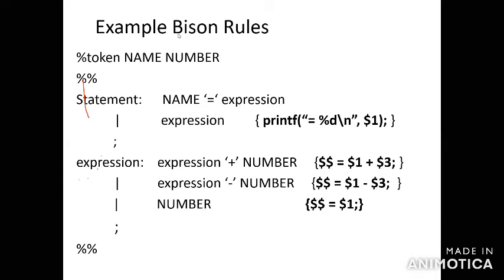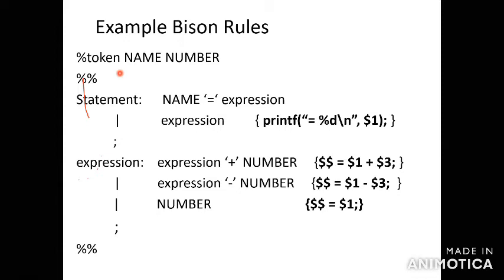So %{ and %}, %{ and %}. You have to declare for the declaration part. You have to declare all the integer data types in the given programs. So in the declaration part, you have to declare y.tab.h. This is for the header file. So you have to execute it for the given Yacc program.